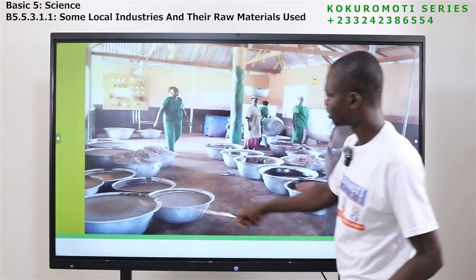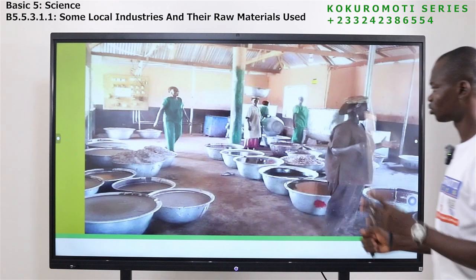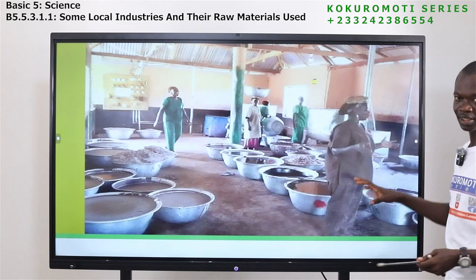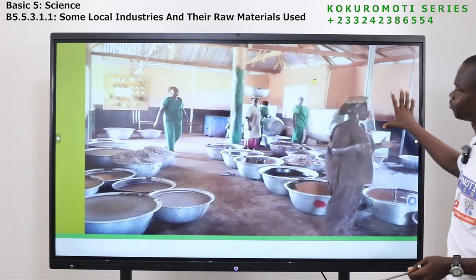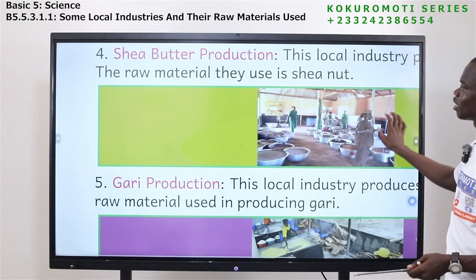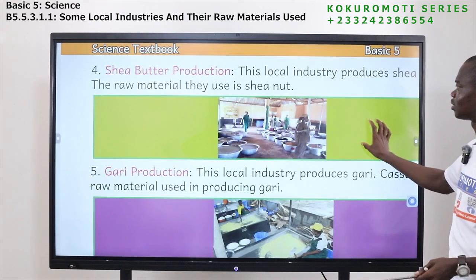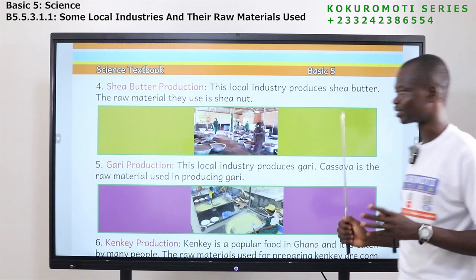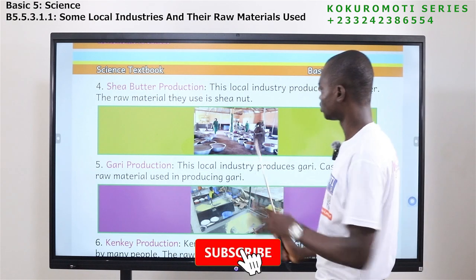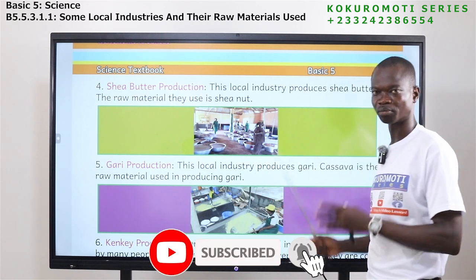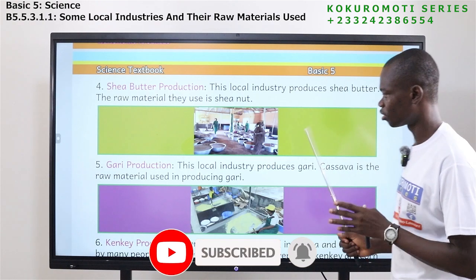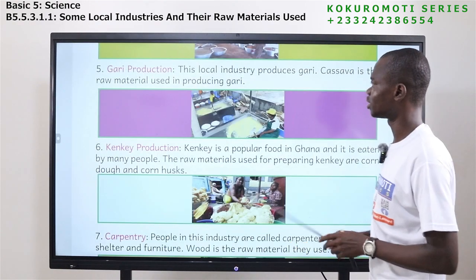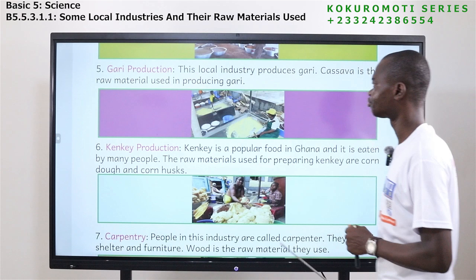You see the bowls here, they are all filled with the raw materials. The shea butter that we apply to our skin, this is how they do it. They get it from shea nuts. That's the raw material.